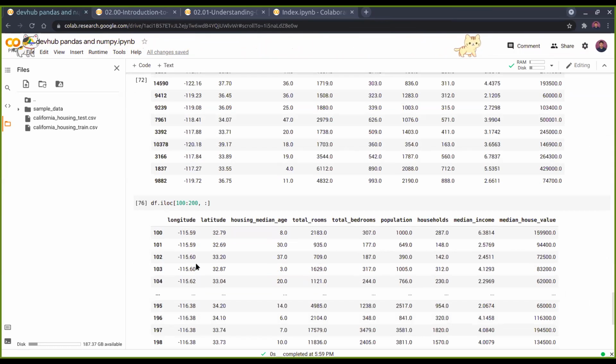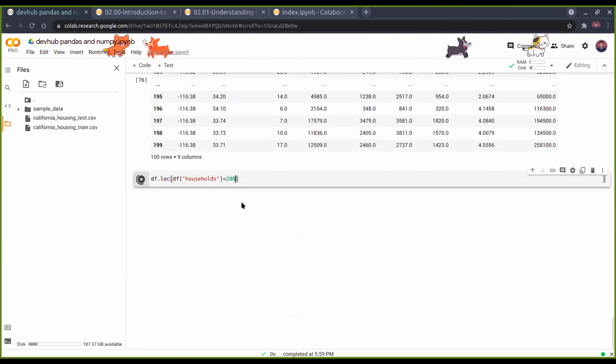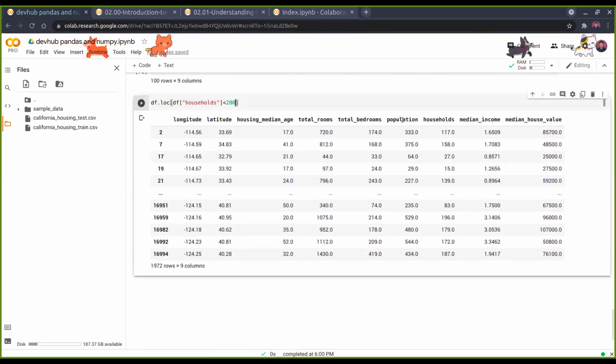So as I was saying, we have df.iloc and df.loc. I guess I'm missing something. I'll just show you for now with only one condition. So we have households. We can also go for two conditions. That is there, but somehow I'm missing something. Let's say 200. Yes. So all those households with less than 200, I mean regions with less than 200 households, will be shown here.